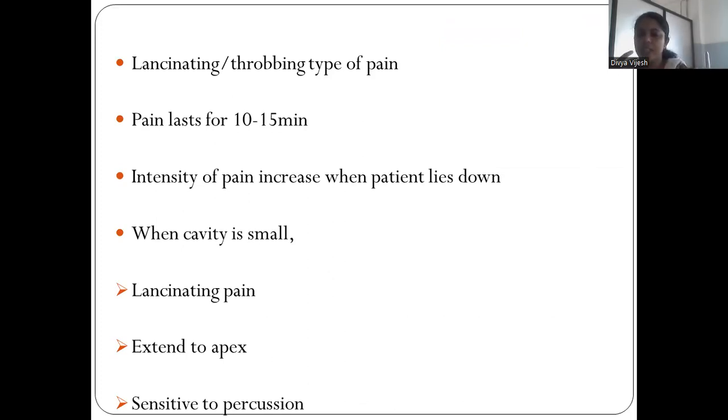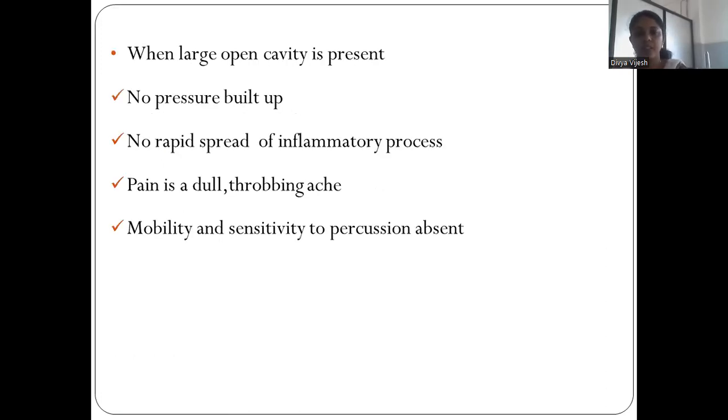So the pain is lancinating type of pain, it extends to the apex, and the tooth is sensitive to percussion. When a large open cavity is present, some pressure release is there, no pressure build-up, and no rapid spread of the inflammatory process. The pain is dull, throbbing, or an ache, and mobility and sensitivity to percussion are absent. So that's about acute pulpitis.